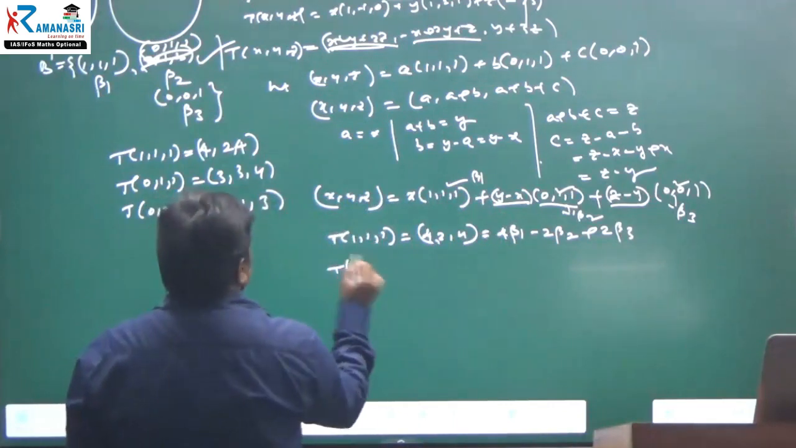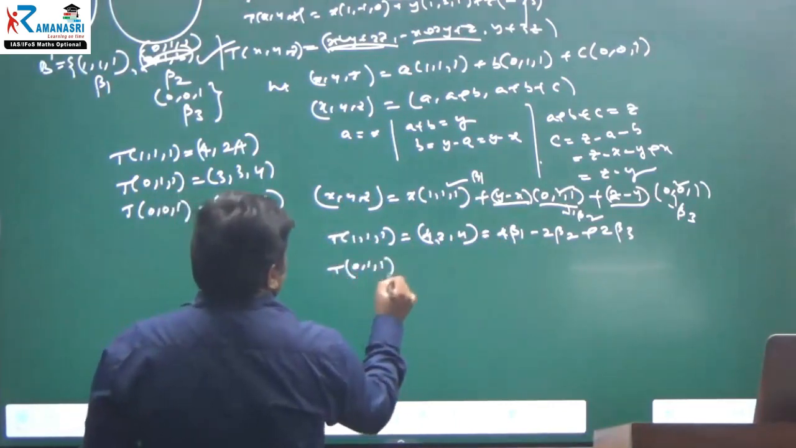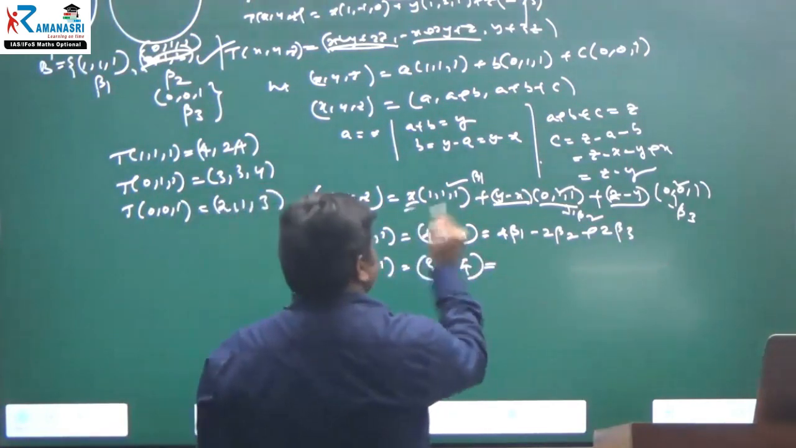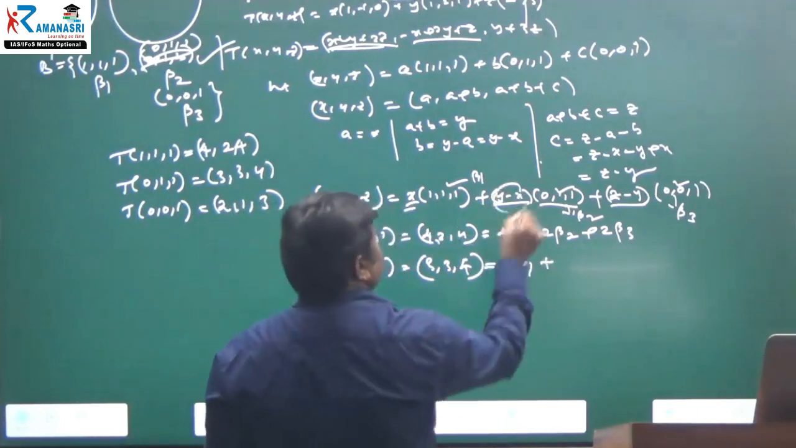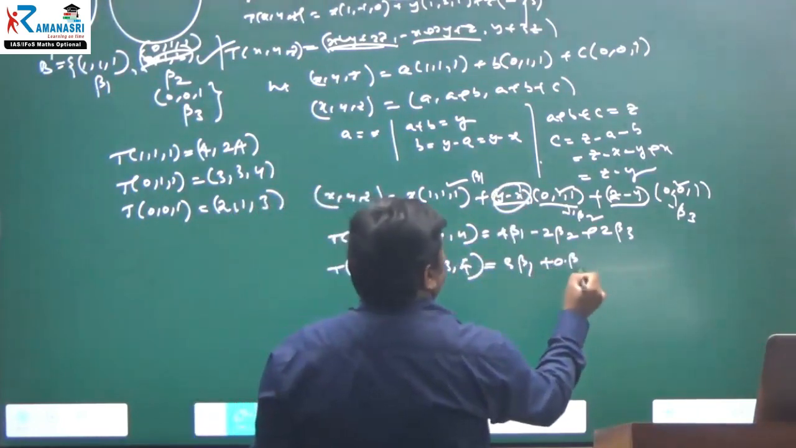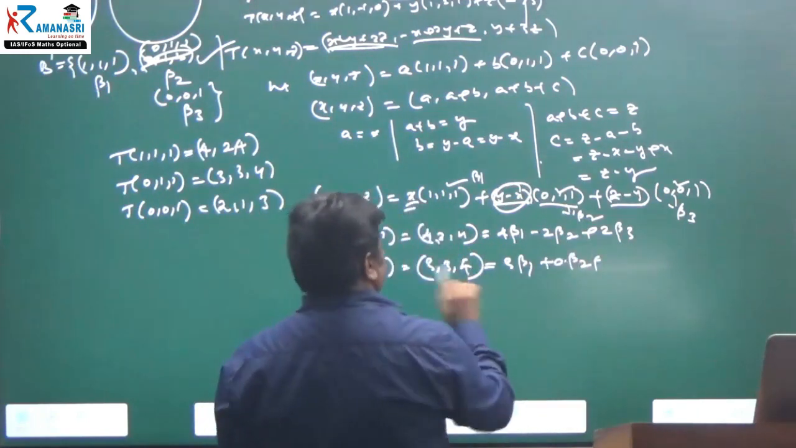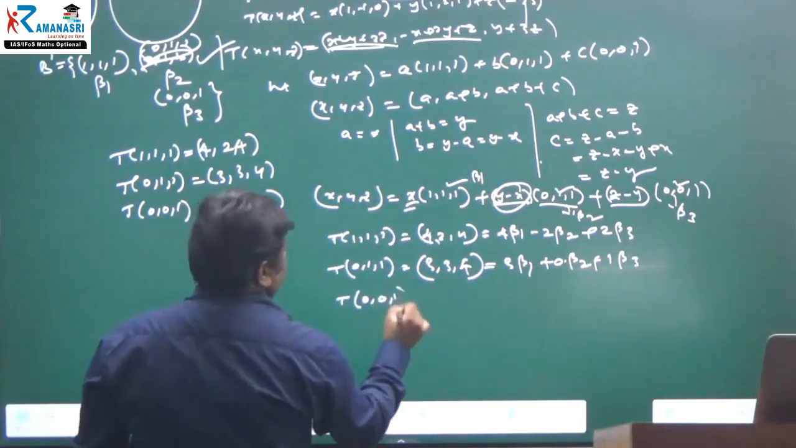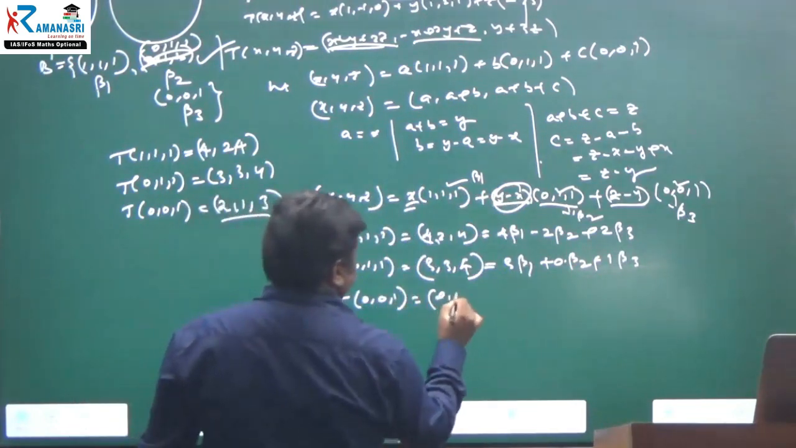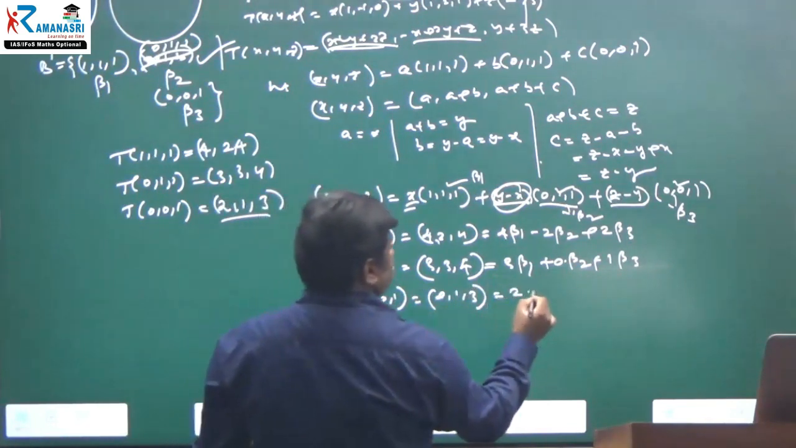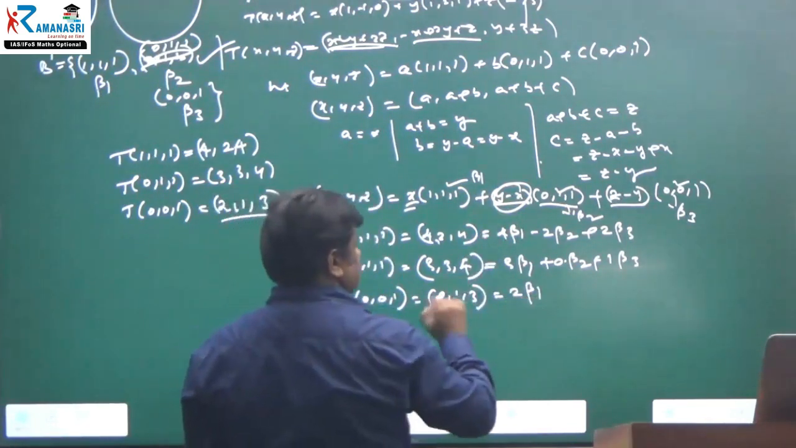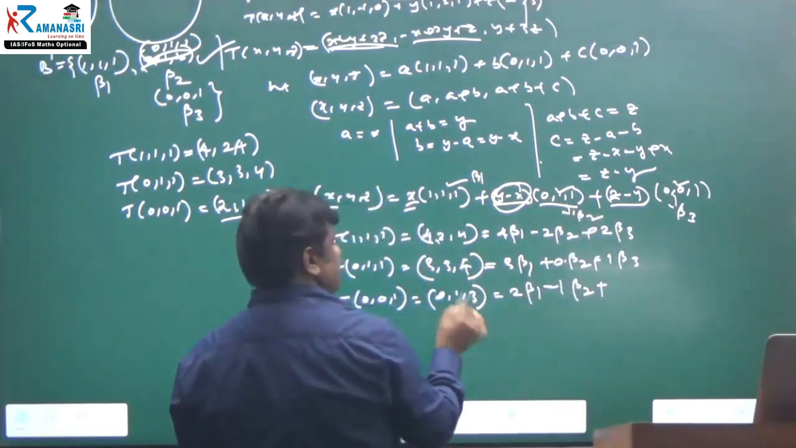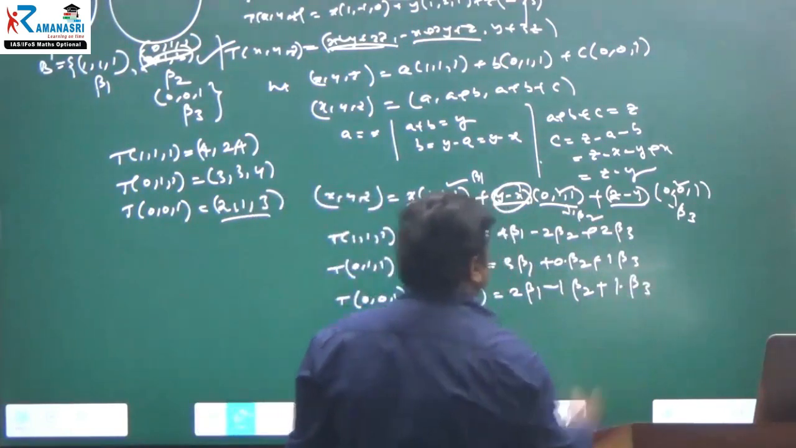Same way, T of (0, 1, 1) transformation is equal to (3, 3, 4). I can write it as x into 3 into beta 1, plus y minus x into 0 into beta 2, plus z minus y into 1 into beta 3. Last one, T of (0, 0, 1) is mapping to (2, 1, 3). Again, 2 into beta 1, next y minus x, minus 1 into beta 2, plus z minus y, 1 into beta 3.